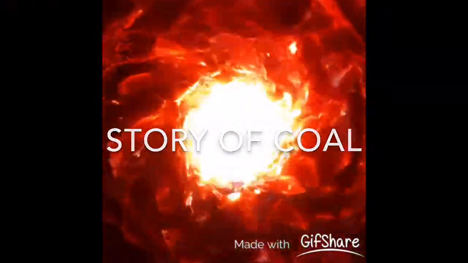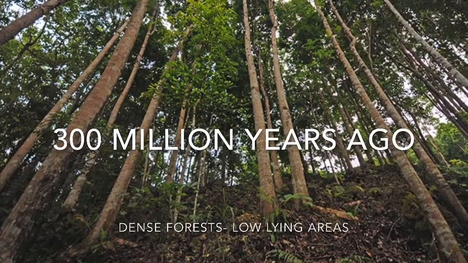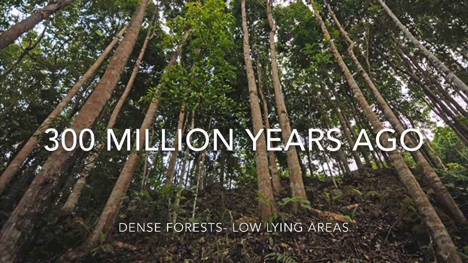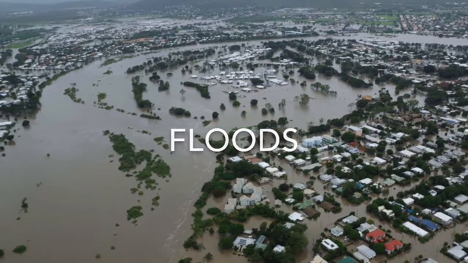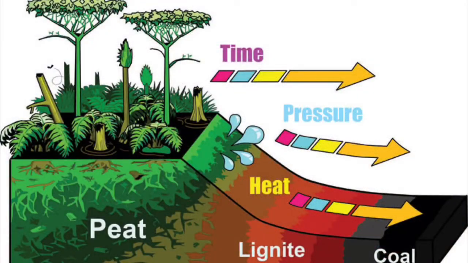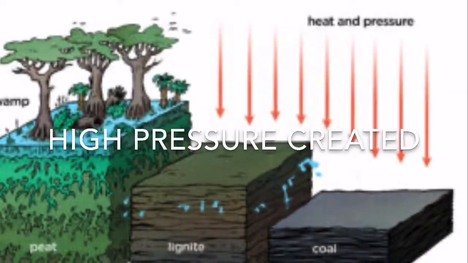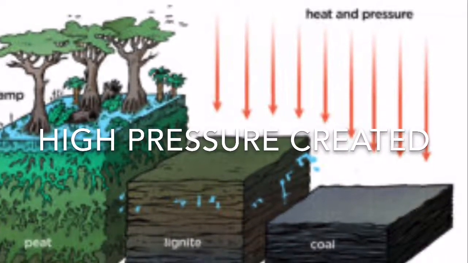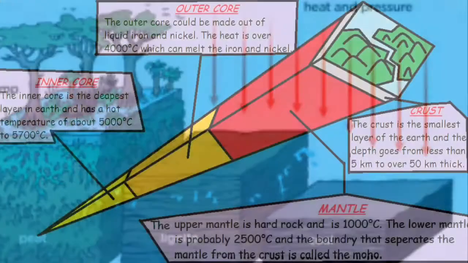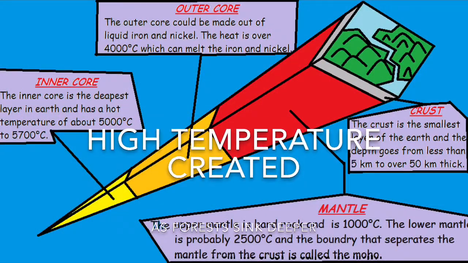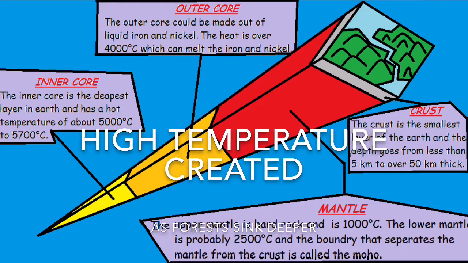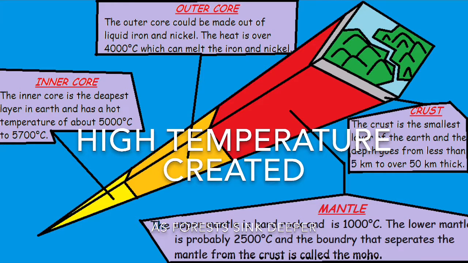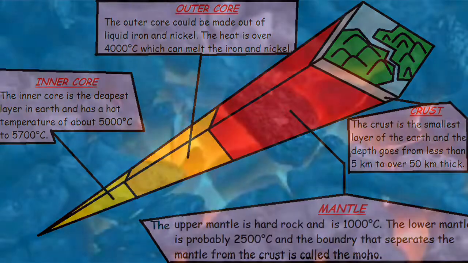Now let us discuss the story of coal. About 300 million years ago, there used to be dense forests in the low-lying areas. As they were affected by natural calamities like floods and landslides, these dense forests got buried under the soil. Due to the deposition of more and more soil, they were compressed and a high pressure area was created. As the layers under the crust are very hot, a high temperature area was also created. So due to the high temperature and high pressure, the forests were compressed and they turned into coal.